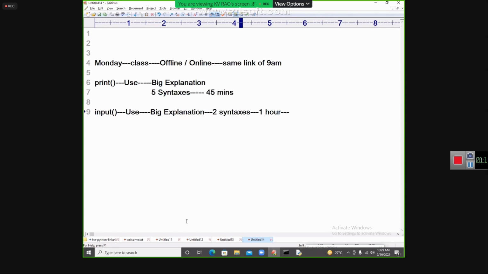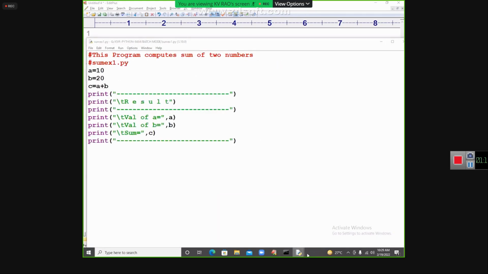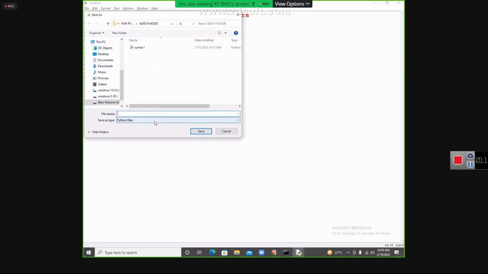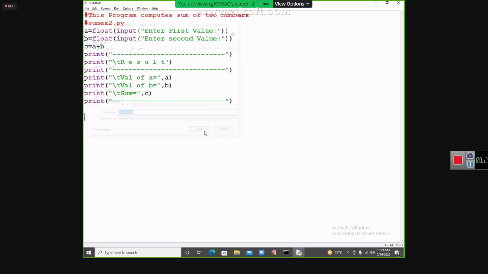Right. So coming to the point back, this example, come. Save this example, my dear students. Go to the file and then save. I will say some example 2.py. Okay, fine.